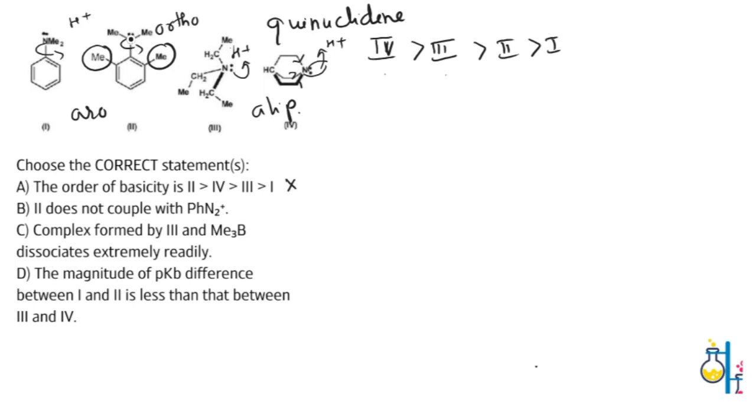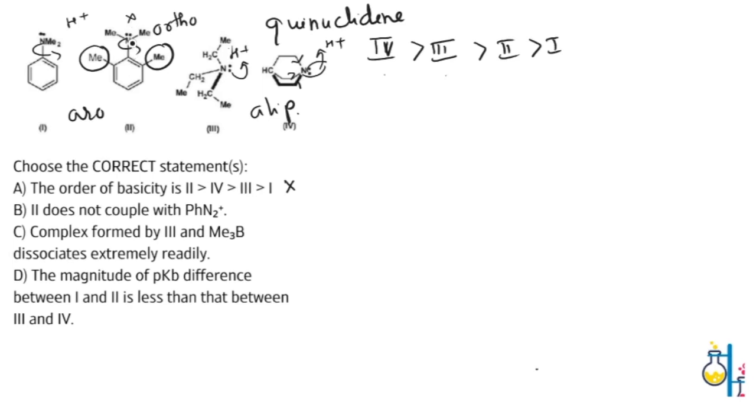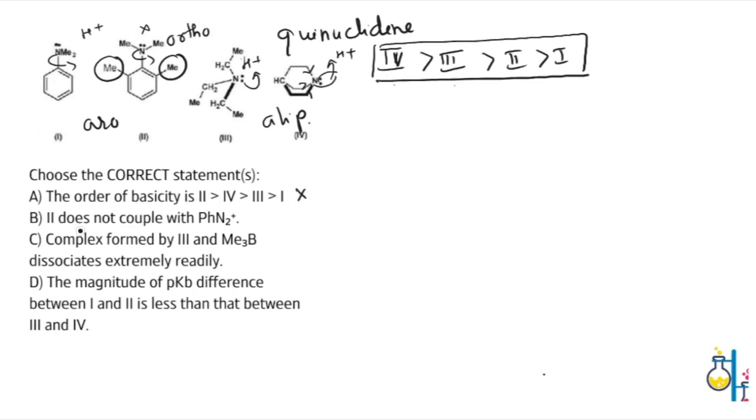Because of this, the lone pair will not easily undergo resonance. That means it's easily available for the incoming proton. That means it is a better base as compared to molecule 1. Therefore, this is the right order. Hence, statement A is wrong.